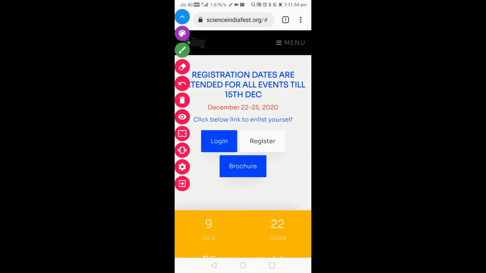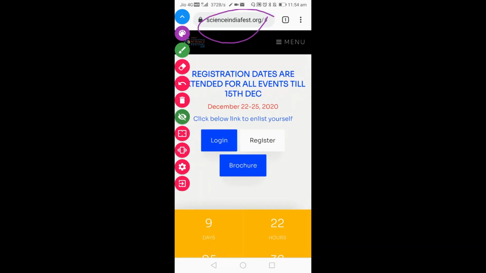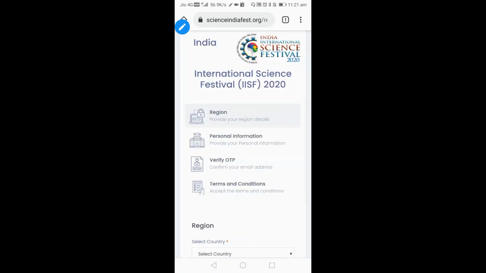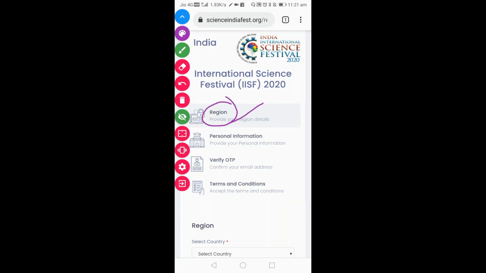Then you have to click on this register option. These are the steps to register yourself. One, you have to mention your region details, and personal information. Which class you are studying, and your profession, whether you are a student, teacher or scientist, whatever it is, that information needs to be mentioned.